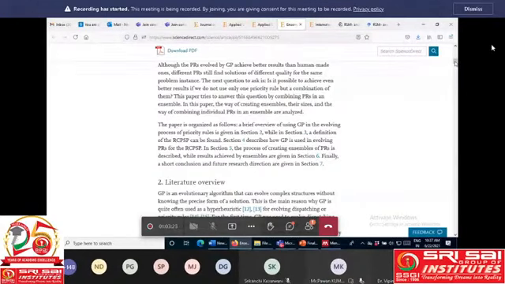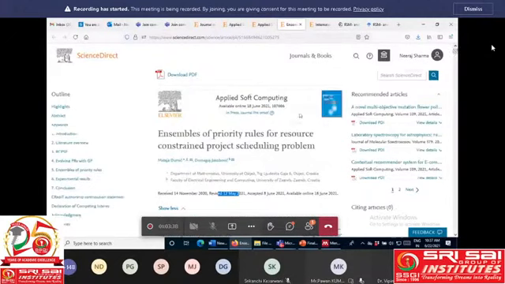That article may not be suitable for applied soft computing. But if I am implementing some artificial intelligence technique in my work, then that work can be communicated in this journal.